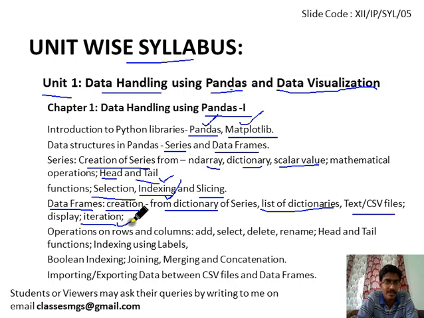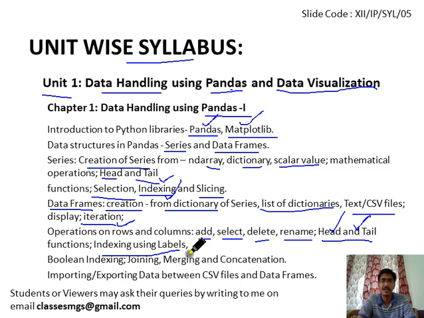Whenever we come to this topic, we will discuss operations on rows and columns, like how can we add a new row, how can we select a specific column or row, how can we delete a specific row or column, how can we rename any specific row or column label, how can we fetch the top 5 or bottom 5 values from the data frame. For that purpose we have the head and tail functions, similarly for the series object. Then we will have indexing using labels.